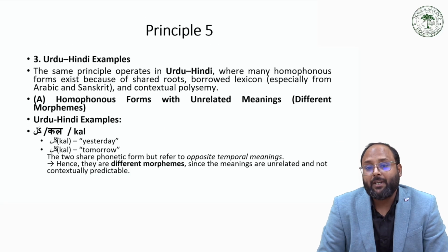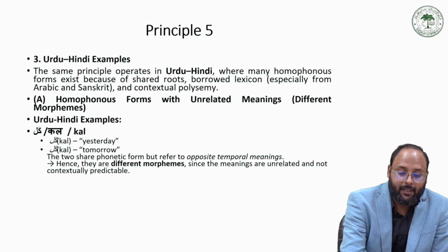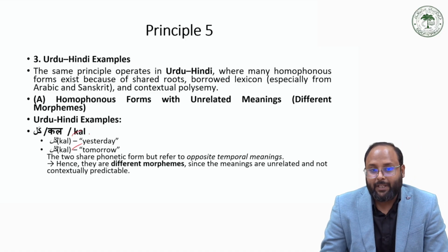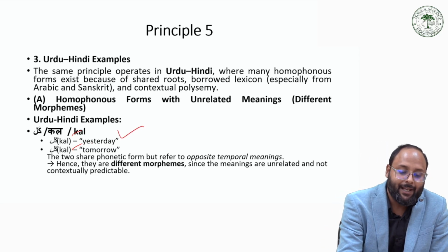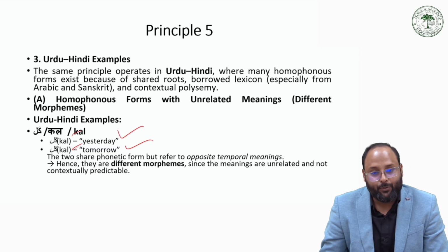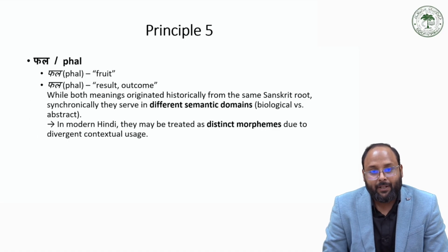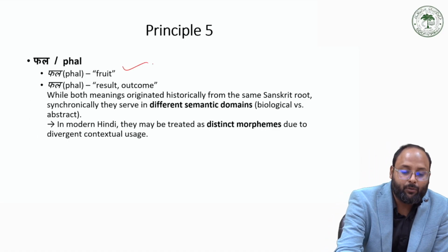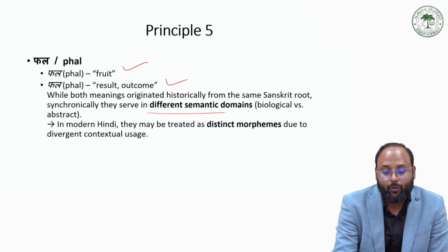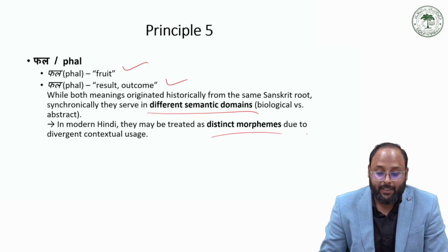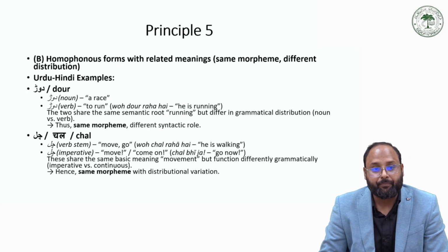In Urdu Hindi, we have examples of homophones, like the words kal and kal. They are homophonous, but they differ in meaning, so they can be different morphemes. One kal is used for yesterday, and the other kal is used for tomorrow. Then phal and phal. In one meaning, phal is the fruit, and in another meaning, phal is the result in Urdu Hindi. They have different meanings because they represent different semantic domains, but the form is the same. That's why they are distinct morphemes.